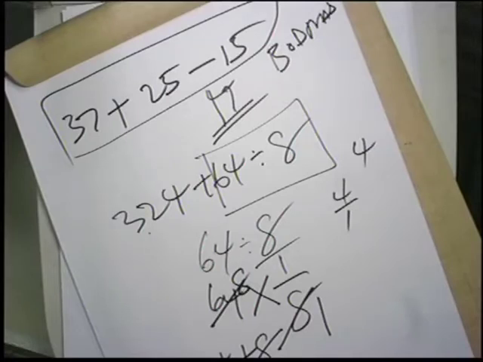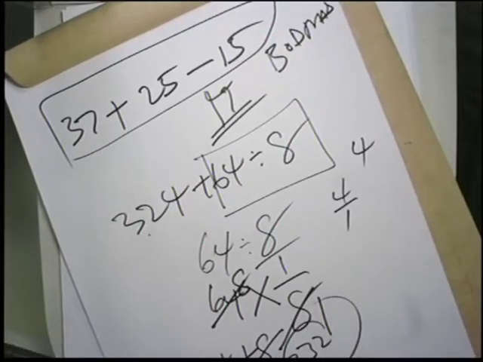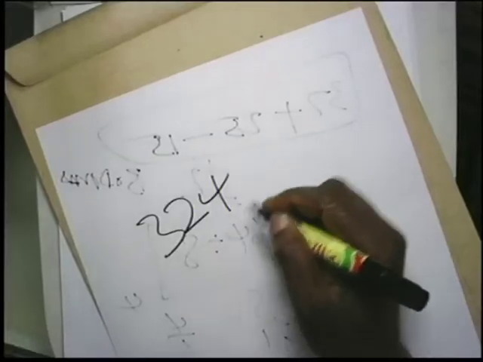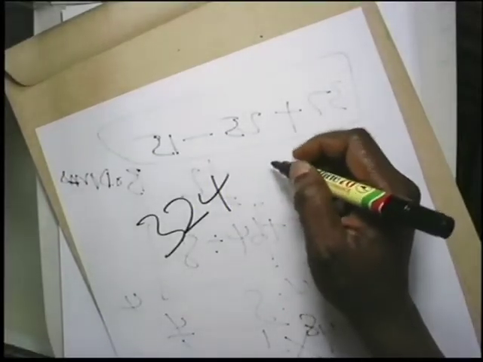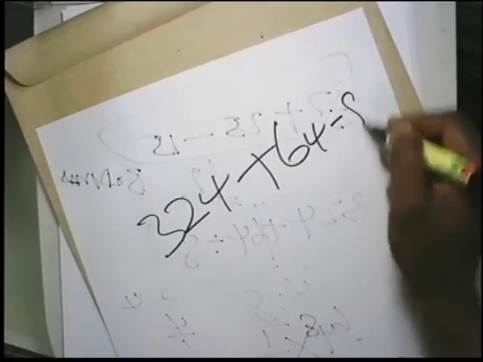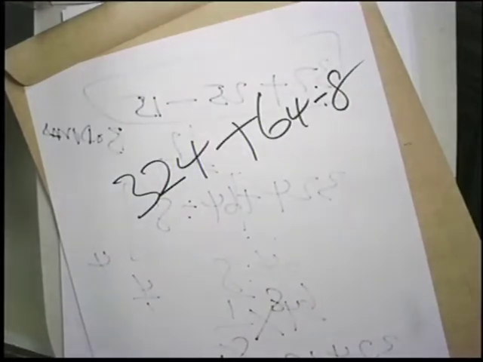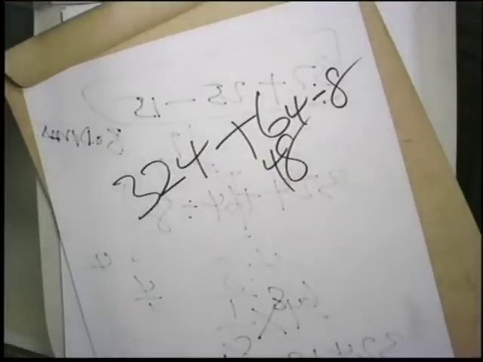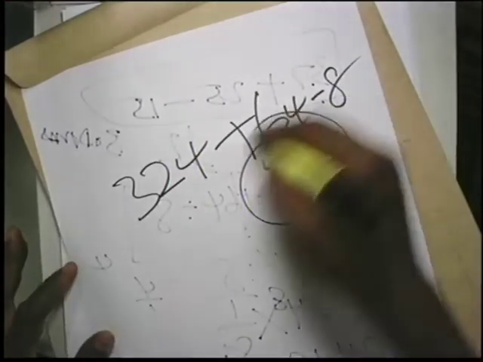324 plus 8, then you will get 332. But imagine now we don't do it this way, we just go directly and say 324 plus 64 divided by 8. It will just be 324 plus 64, divided by 8. We are going to have 48 as our answer. Meanwhile, if you do it like this and you get 48, you are wrong.